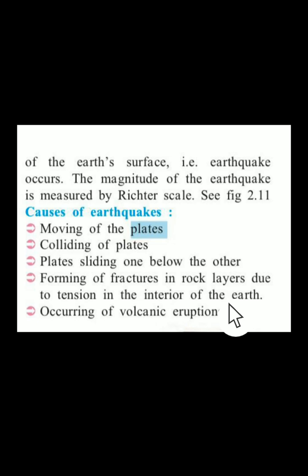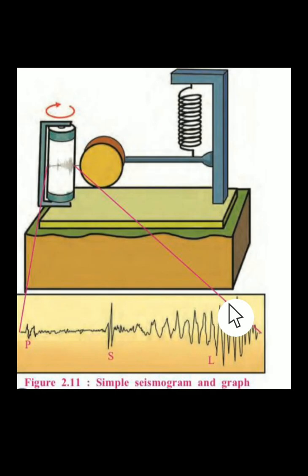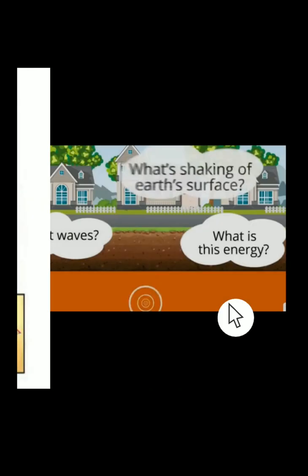Sometimes a fracture is developed in the rock, and due to this fracture sometimes there is movement on the earth's crust, and sometimes even due to volcanic eruptions earthquakes can occur. So these are the various reasons, the causes behind an earthquake.